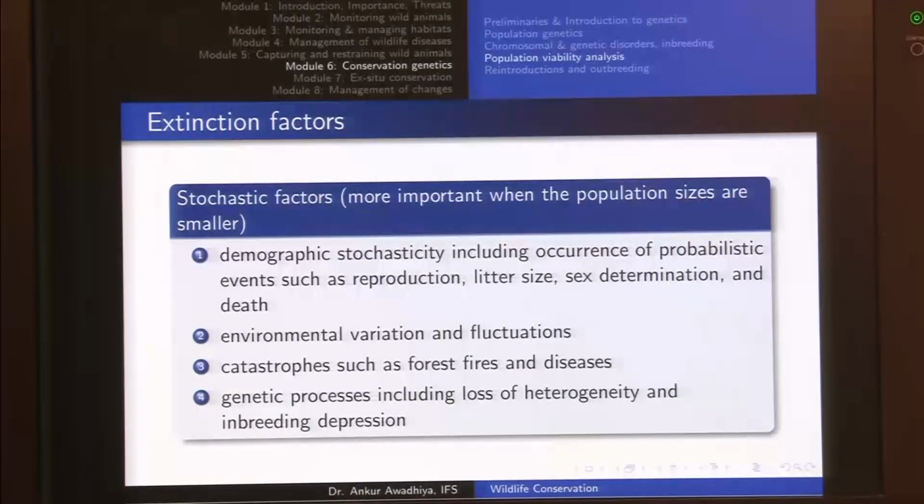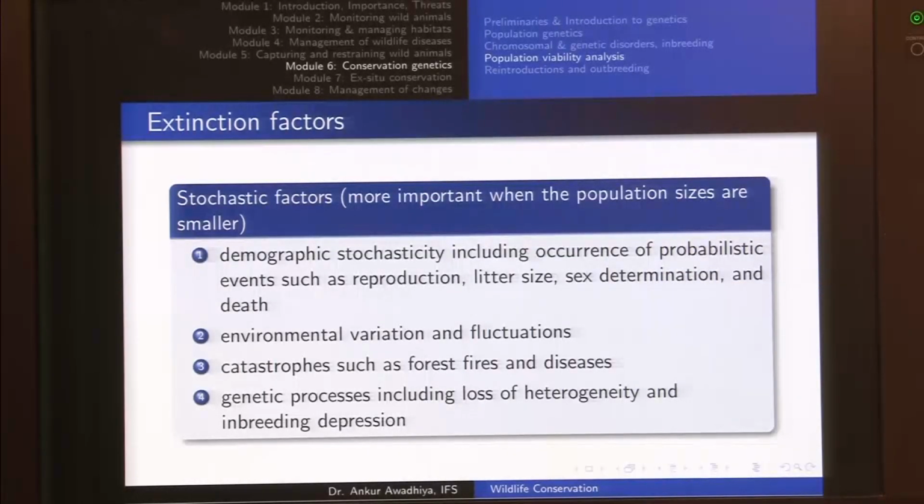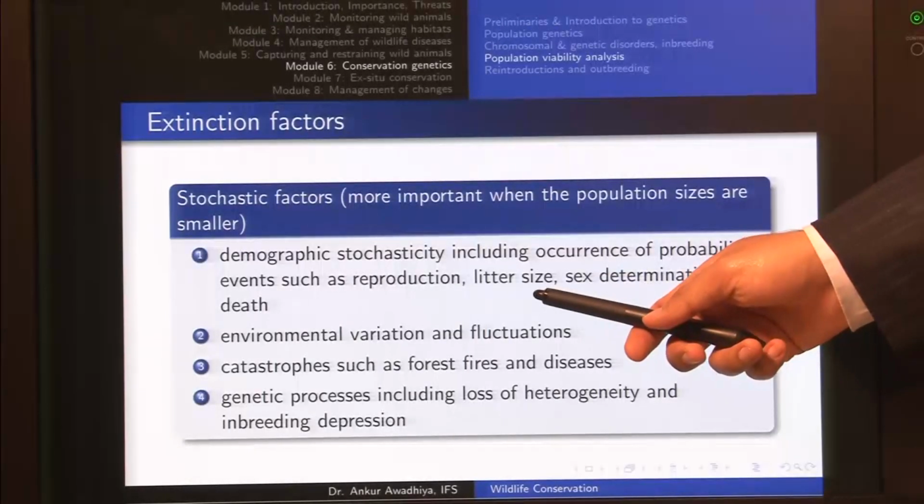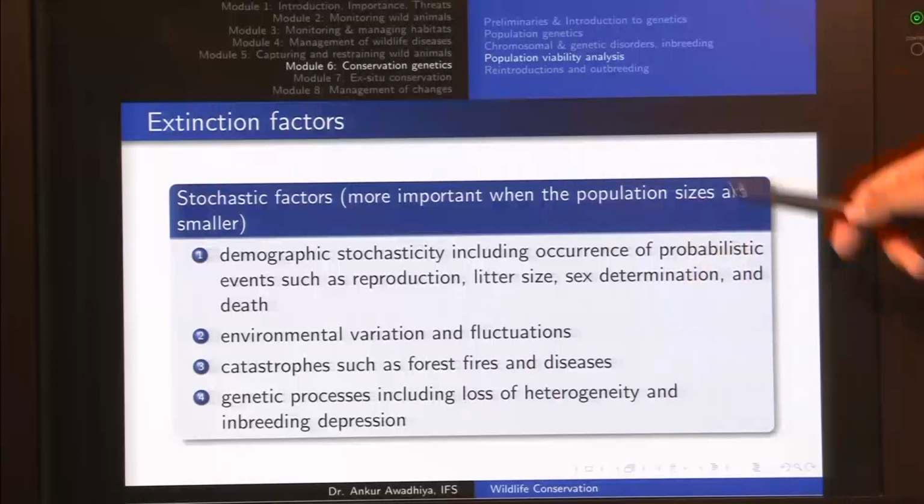Whereas, in the case of stochastic factors or chance factors, we saw that we have demographic stochasticity factors, including the occurrence of probability events such as reproduction, litter size, sex determination, and death. So, this means that even if you have a very small death rate, you could have a situation in which all the adults died off in a certain time period, or all the breeding individuals had a very small litter size, or all the offspring that were born happened to be males. So, these are stochastic factors that would be working when the population sizes are smaller, otherwise they would get averaged out, and so we would not be able to see this stochasticity.